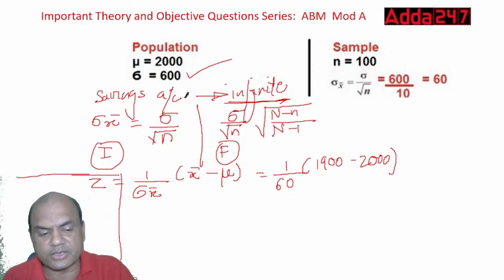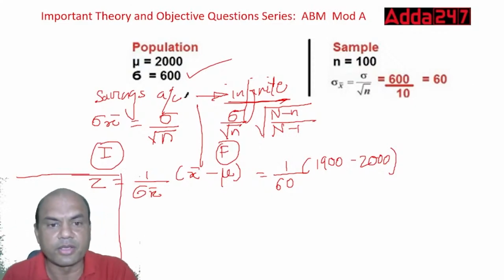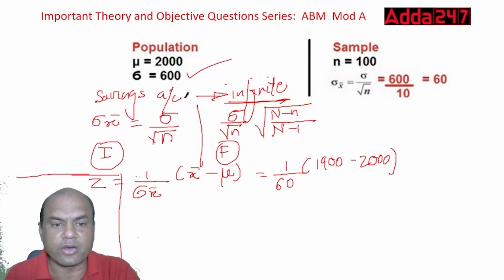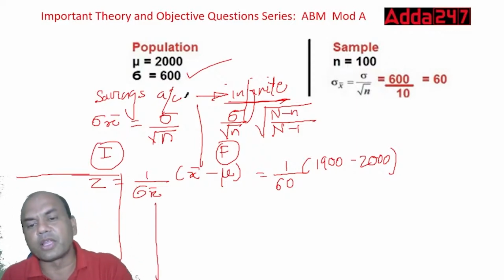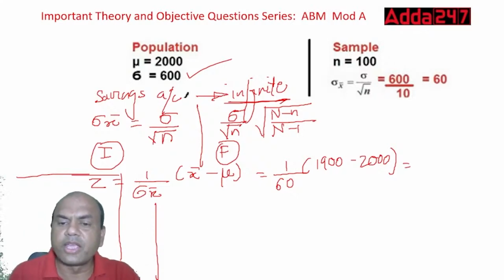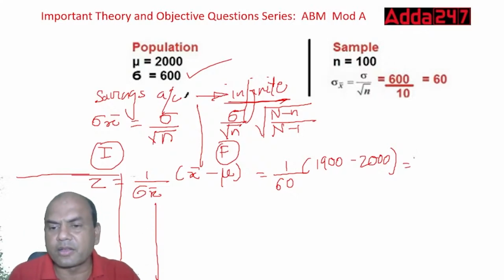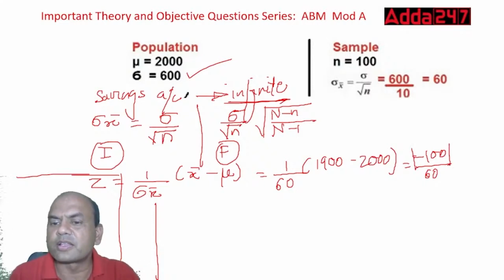I think so. Are you able to see this? Let me see. Yeah, you are able to see this. Okay, so I'll draw a line over here now so that I won't write anything over here. So now, do it. Ignore the signs here. It is minus 100 upon 60. So ignore it. Minus sign is okay. You will take this as modulus. Okay. So it is 100 upon 60.